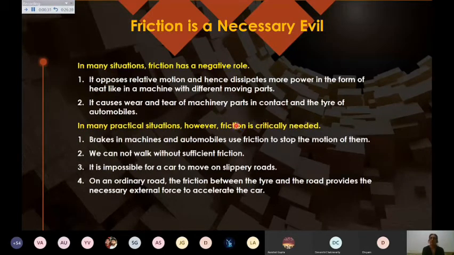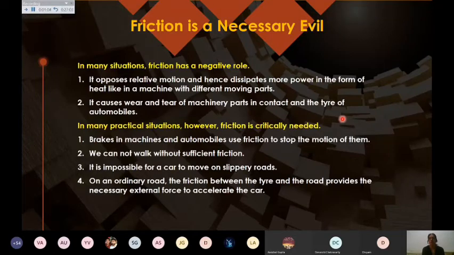But if we don't have friction, then we will not be able to stop our vehicles. They will keep moving. We will not be able to walk. We will not be able to control the vehicles on the slippery roads. So friction is required at many places as well. It is creating harm at different places. So we need to increase and decrease the friction.